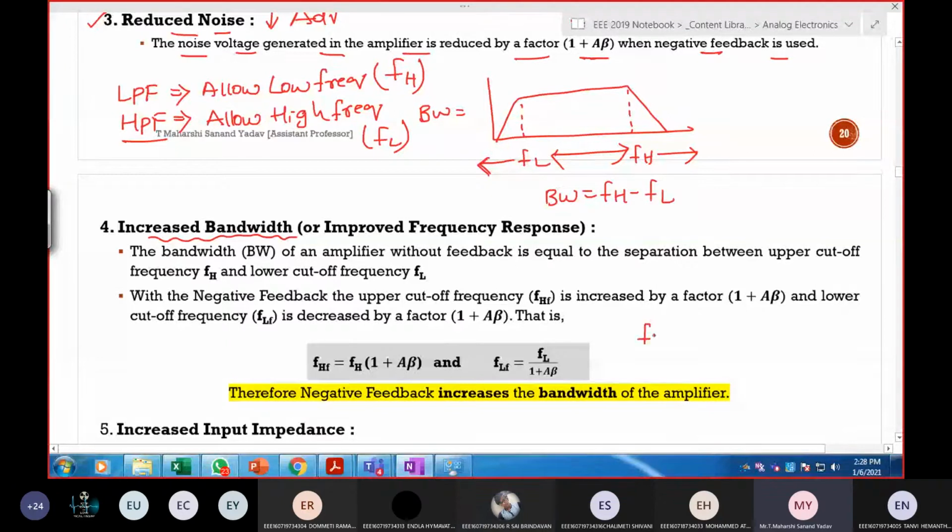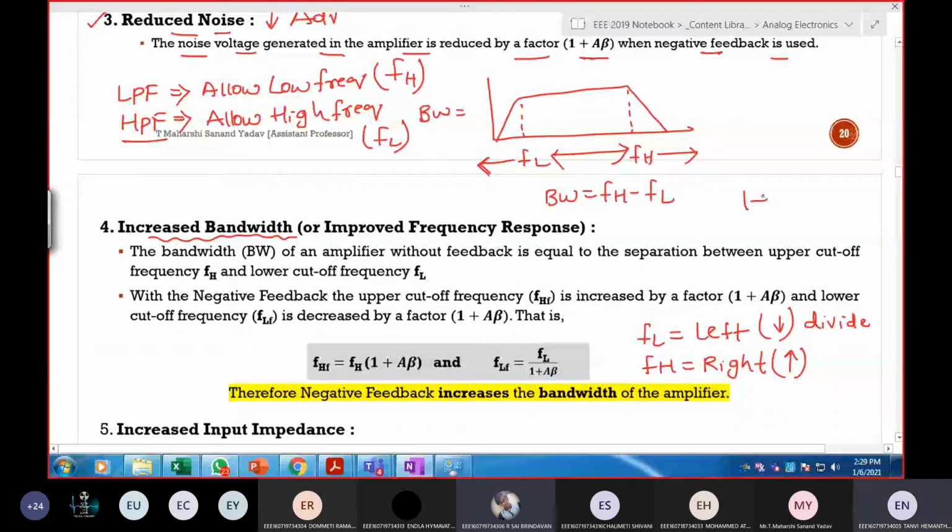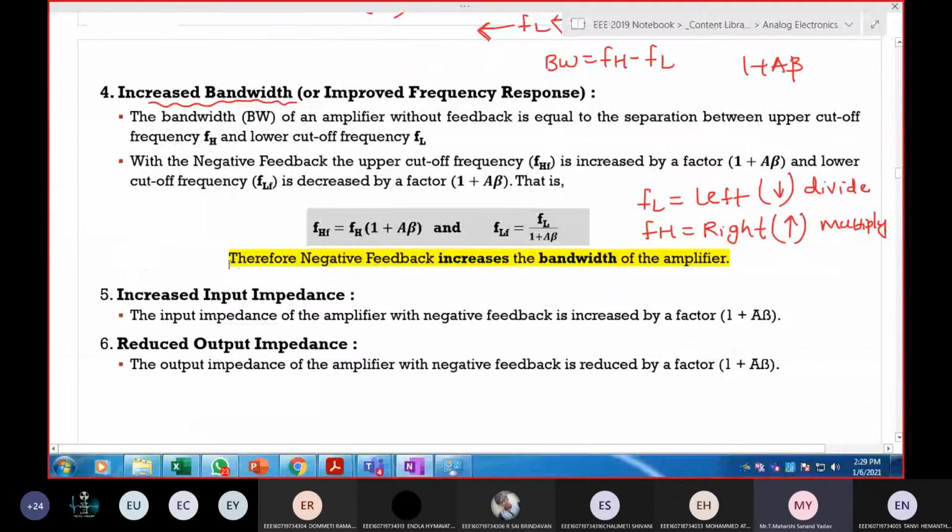Because of negative feedback, bandwidth is getting increased. Why? Because FL is moving towards the left-hand side and FH is moving towards the right-hand side. Moving right means increasing, moving left means decreasing. If it is decreasing, then it should be divided by a factor of 1 plus A beta. If it is increasing, you need to multiply. Generally they will ask this for short: you need to write the advantages and disadvantages of negative feedback amplifier, and we have seen this already.